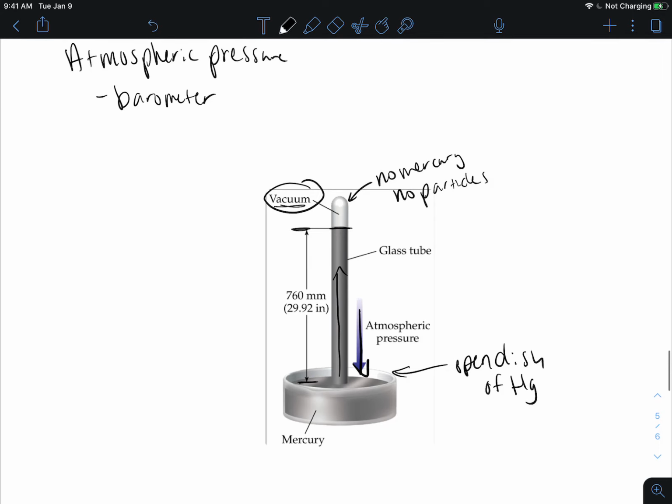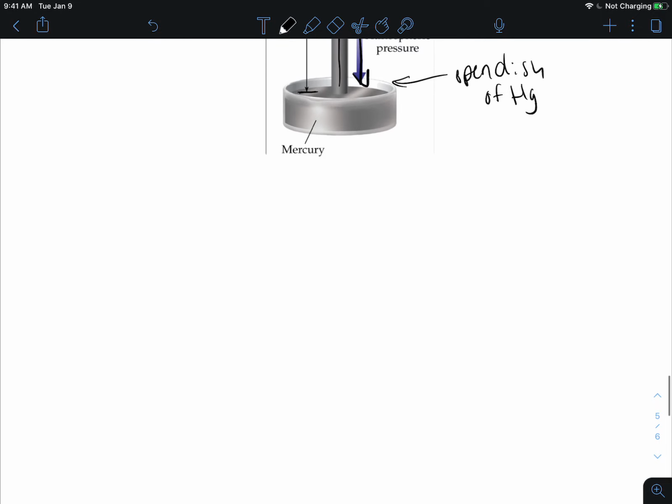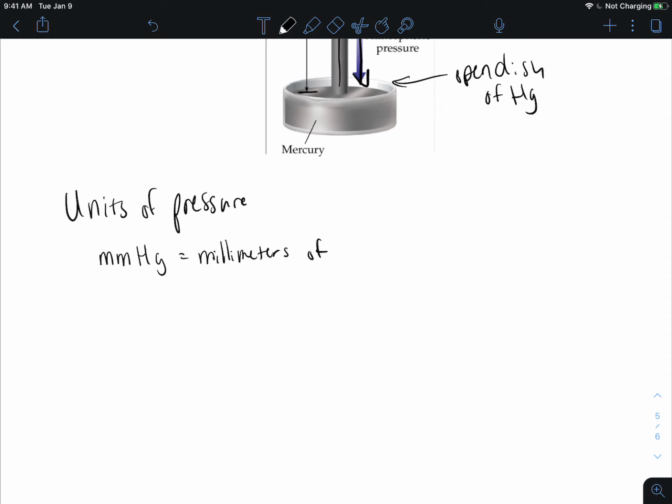So of course, when we're looking at units of pressure, the first one that should come to mind is millimeters of mercury. And that is literally what it is, millimeters of mercury. Now, the most common unit that we use is atmospheres. So ATM is atmospheres.